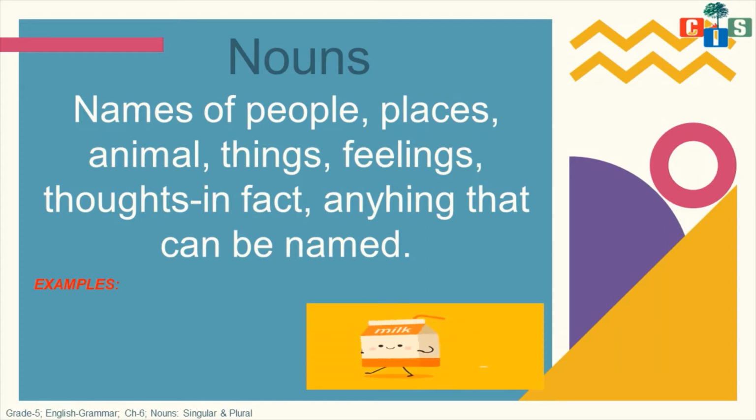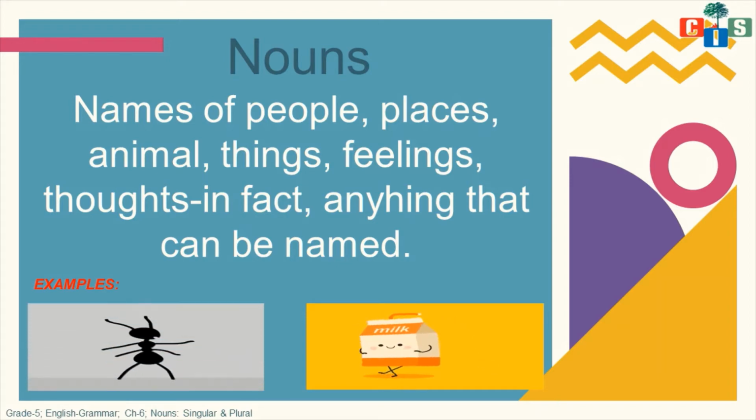This is a thing. What is this? Milk packet. So we have given a name to this, milk, so milk can be called a noun. This is the name of an insect. Ant is an insect, so the word ant can be called a noun. Anything which can be named can be called a noun. Okay, so let's see what are singular and plural nouns.